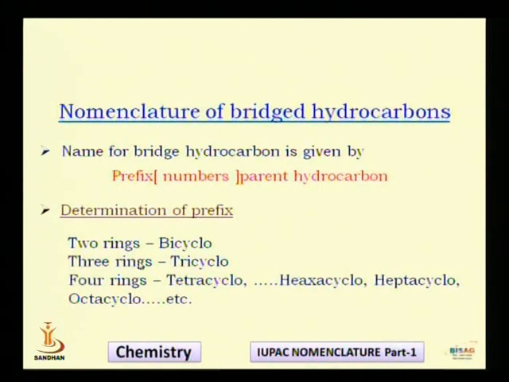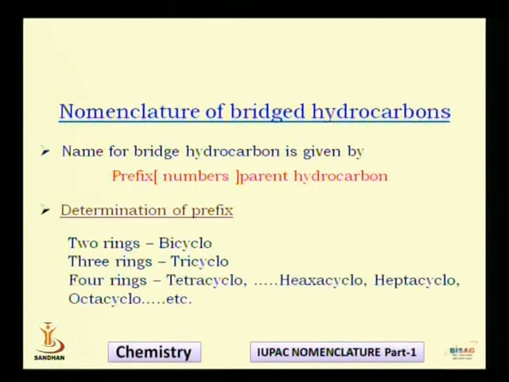If you need a breaking of three bonds to convert a component into a totally open component, then the prefix will be tricyclo. More than three, suppose you need breaking of four bonds, then the prefix will be tetracyclo. Suppose I need breaking of six bonds, then the prefix will be hexacyclo. Seven bonds, heptacyclo. Eight bonds, octacyclo, like that. So in short, you decide how many cycles are there in the compound, and that can be done by breaking of the bonds.